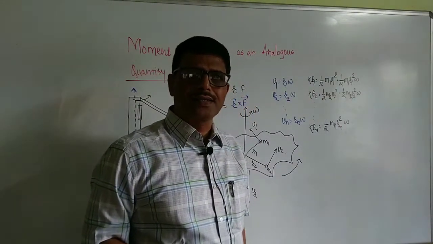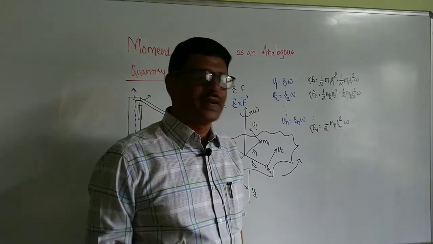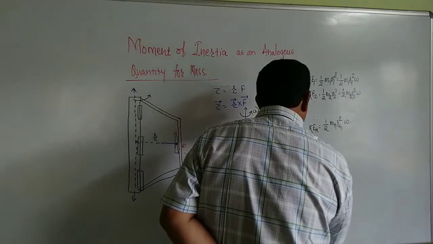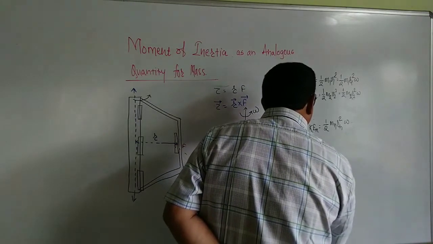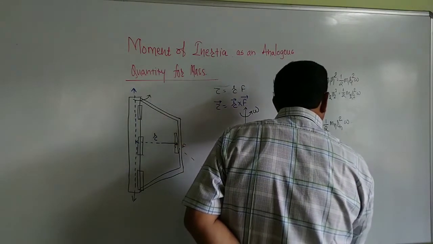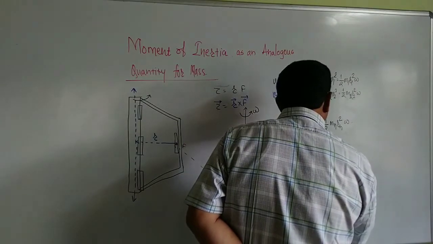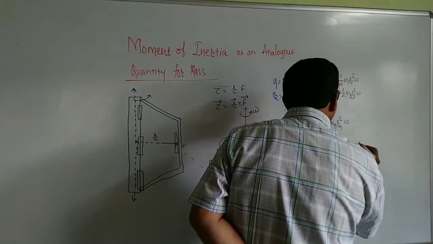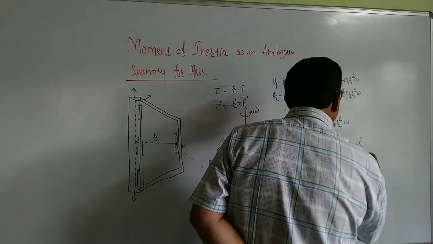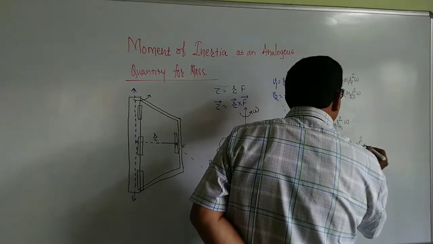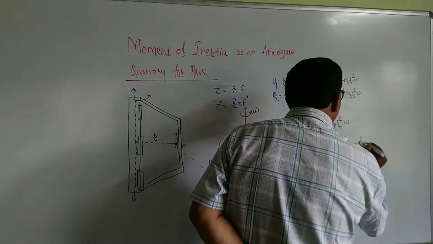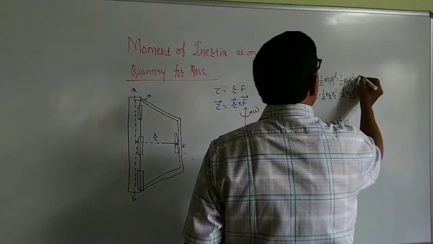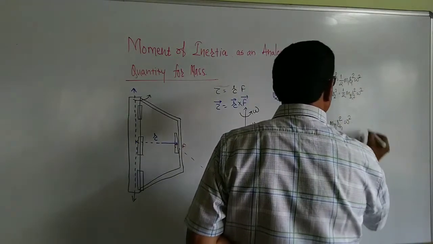Kinetic energy is a scalar quantity, so it can be added by simple algebraic rule. Therefore, the kinetic energy of rotation is equal to the sum of the kinetic energy of all particles, and it will be half m1 r1 square omega square plus half m2 r2 square omega square, plus and so on, plus half mn rn square omega square.